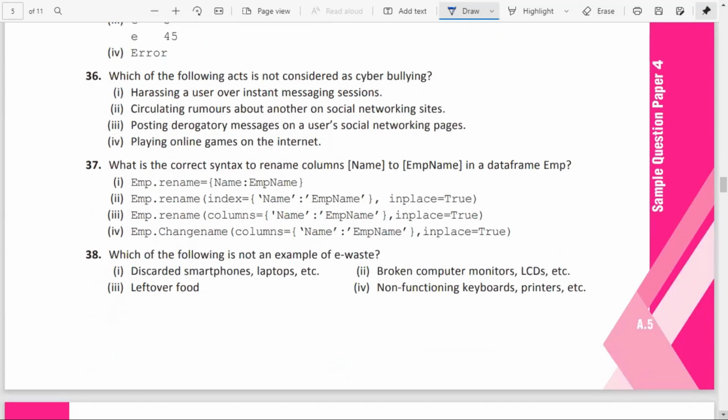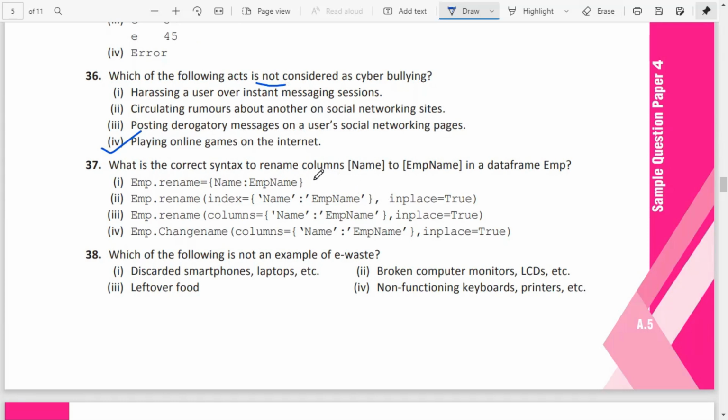Question number 36. Which of the following acts is not considered as cyberbullying? Harassing over the internet using an instant messaging session, that is cyberbullying. Circulating rumors about another on social media, that's also cyberbullying. Posting derogatory messages on a user's social networking page, that is also cyberbullying. Playing online games on the internet is not considered cyberbullying. So option 4 is the answer.